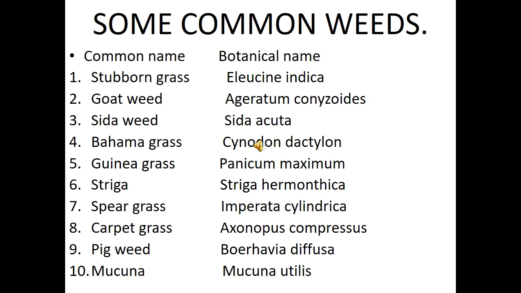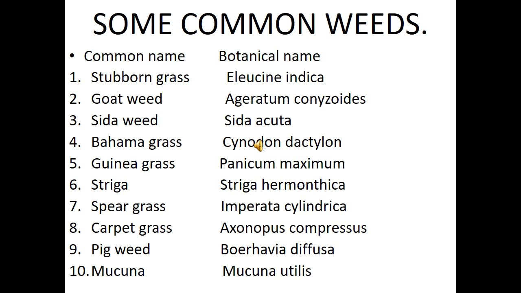Now let's look at some of these common wheat, the wheat that are very common around us. We are going to look at their common names and their botanical names. We have the stubborn grass, whose botanical name is Eleusine indica. Now we have the goat wheat, which is called Ageratum conyzoides.